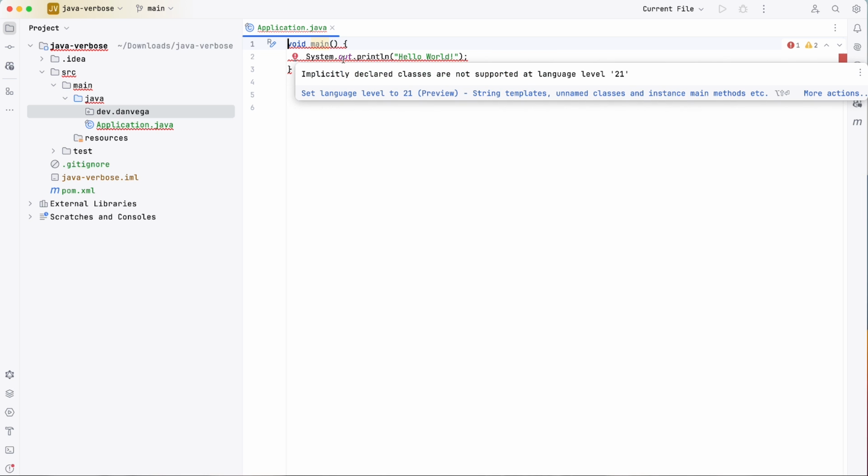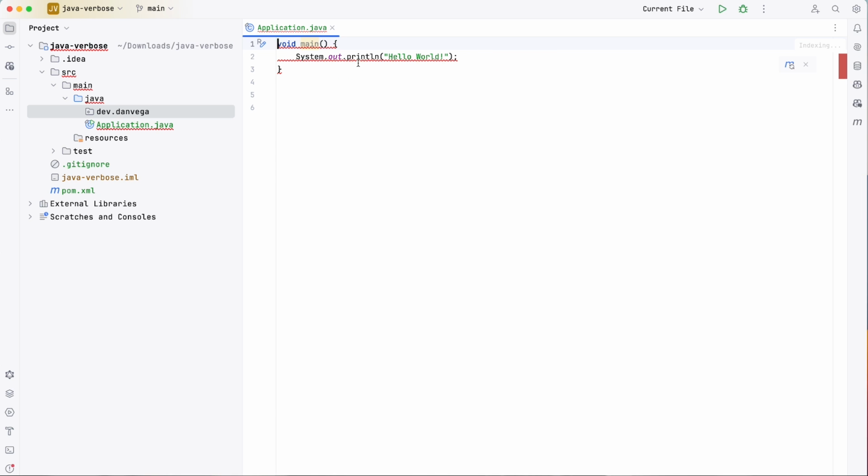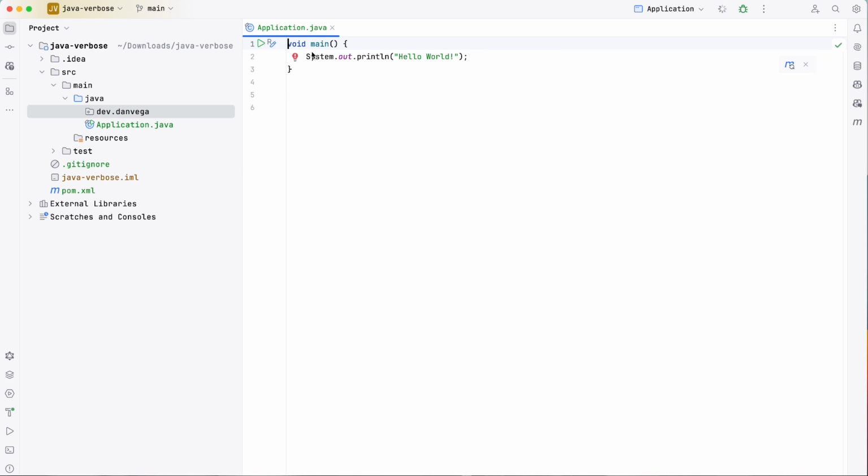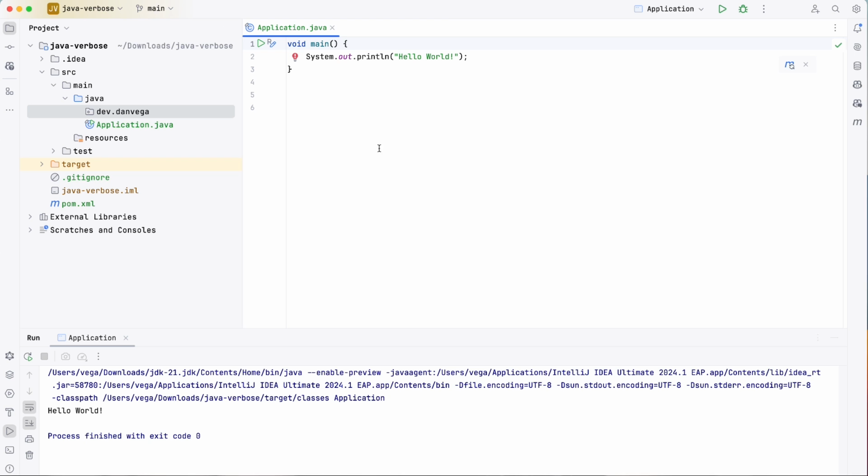Now I think I need to set the language level, but I thought I did. And now that we go ahead and save it, now we're left with this. So we have void, main, and then some print line message. So now from the IDE, I can go ahead and run it, and we should see in the console, hello world.